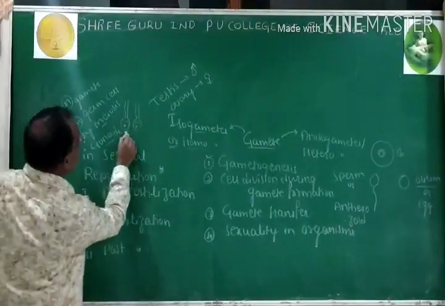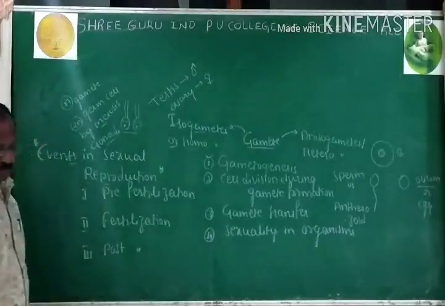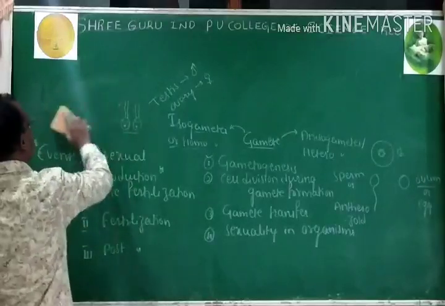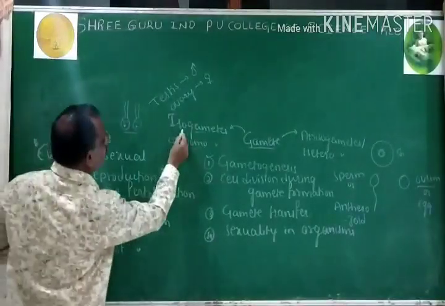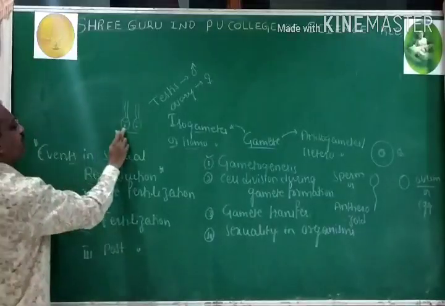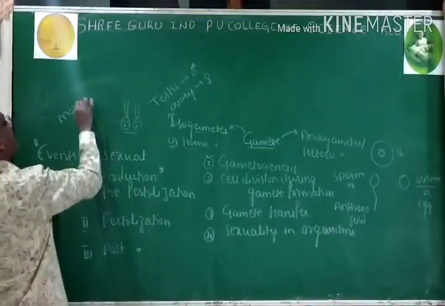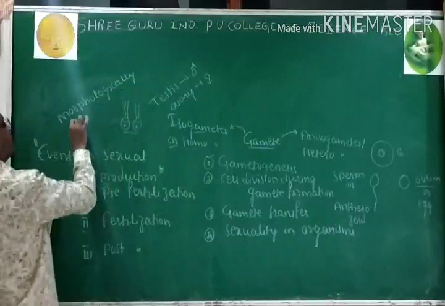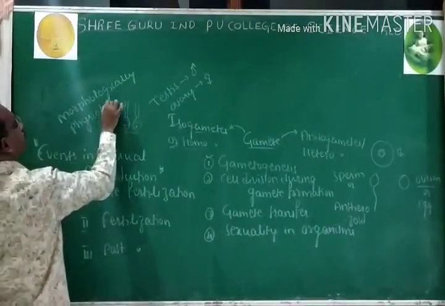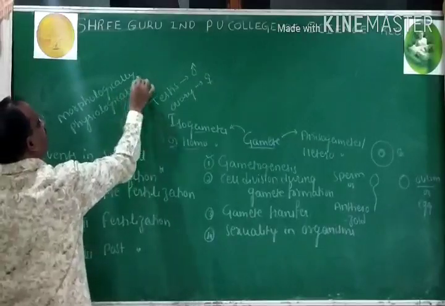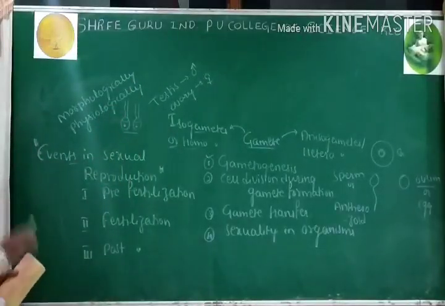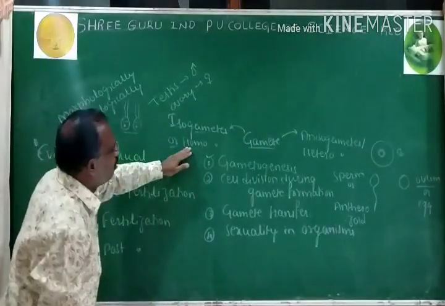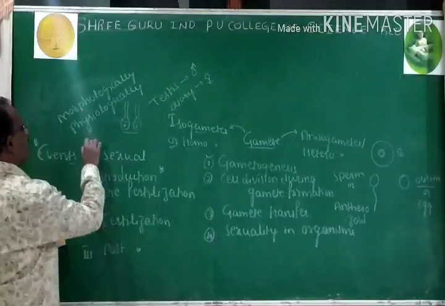When male and female gametes are morphologically and physiologically similar, then they are called isogametes. Homo means same. Example is algae.